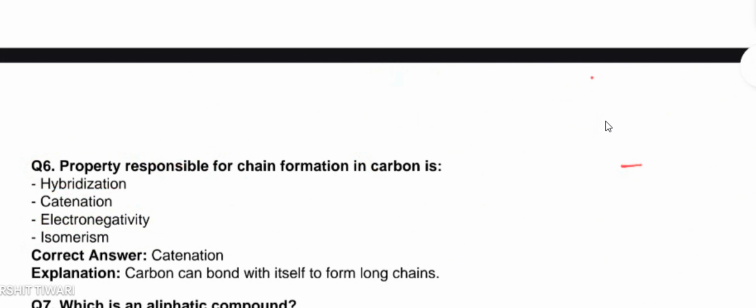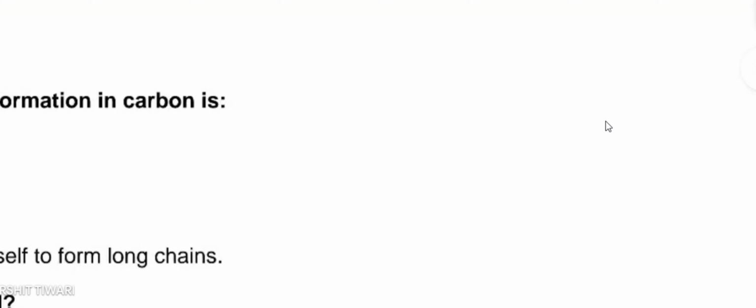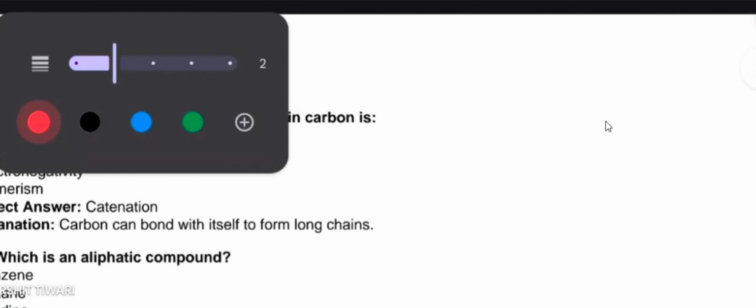This is the basic question, I think you all know which is an aliphatic compound. Yes, now for this you have to learn about the classification of the organic compound. This is an important concept, and from this concept you will see questions in many competitive exams, and you might see it in your NIPER exam too. So I will tell you the classification of organic compounds. Just revise it.